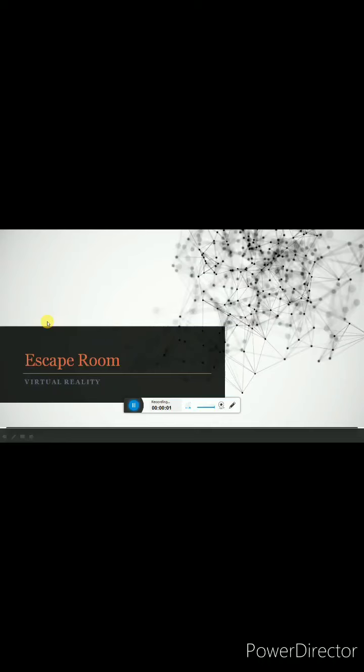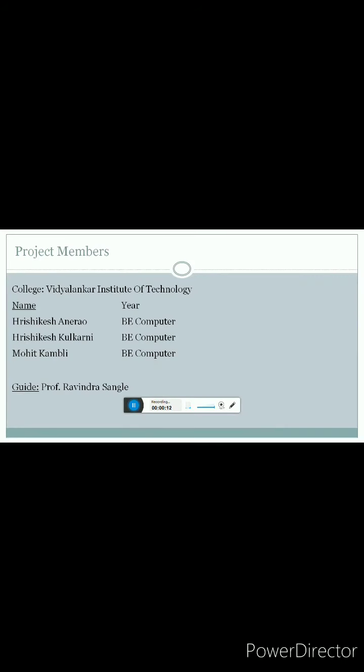Hello everyone, our project topic is Escape Room in Virtual Reality. We, Rishikesh Arnarao, Rishikesh Kulkarni and Mohit Kamli are students of Vidyalankar Institute of Technology. We have completed this project under the guidance of Professor Ravindra Sangle.